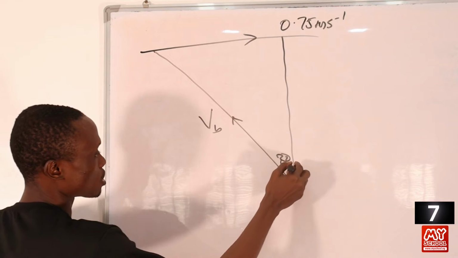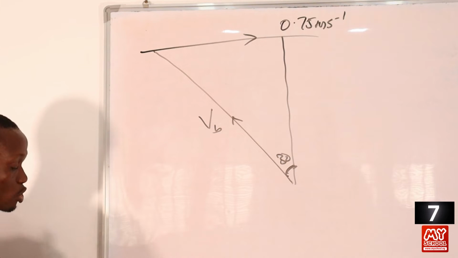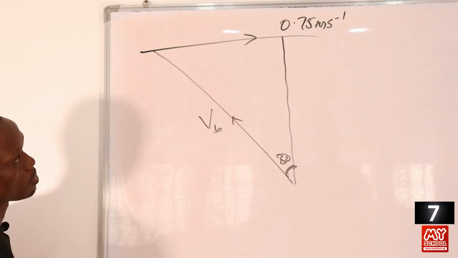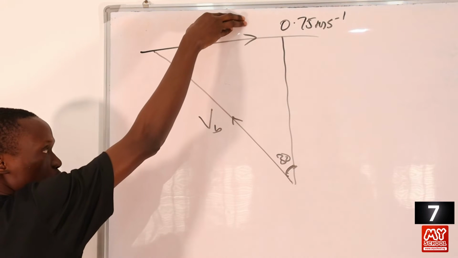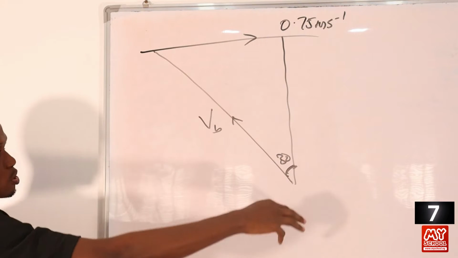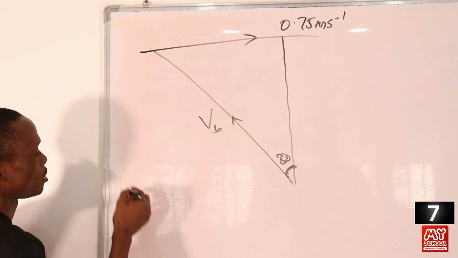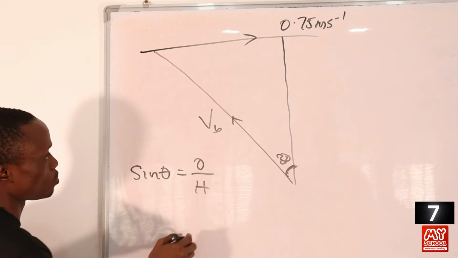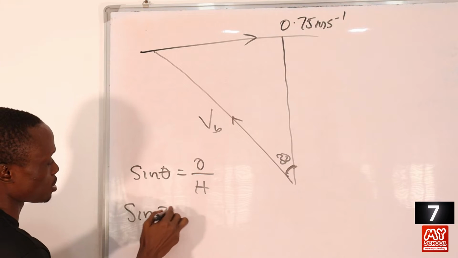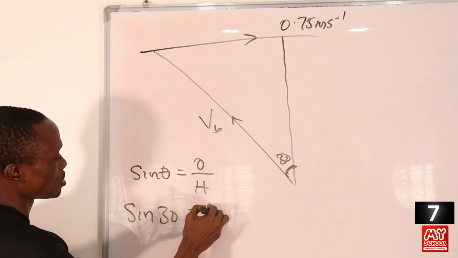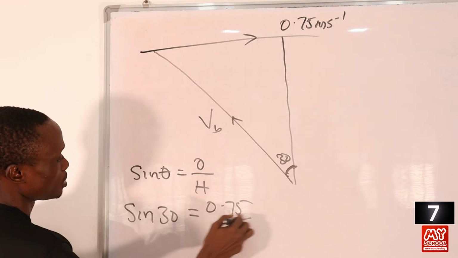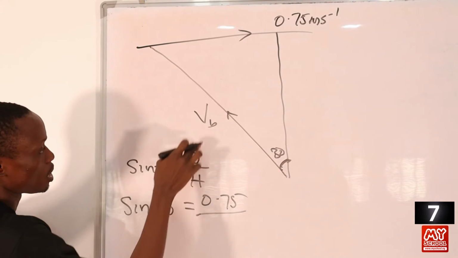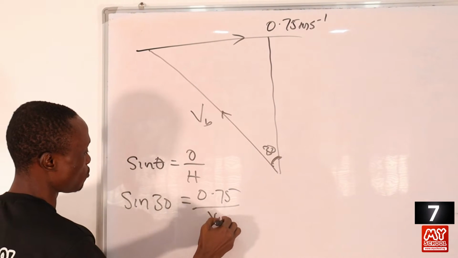So in this case, we just apply simple trigonometric ratio, right? We know the opposite and we are looking for the hypotenuse. So in that case, we'll be using sine. So let's say sine theta is opposite all over hypotenuse. So our theta is equal to 30 degrees, while the opposite is 0.75. Then our hypotenuse is the velocity of the boat, which is VB, right?